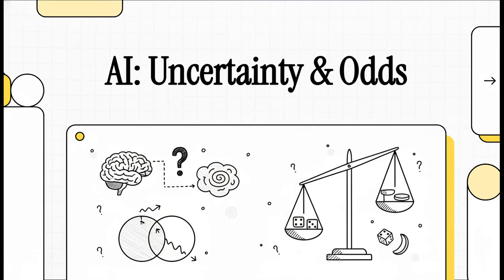Welcome back, everyone, to Foundations of AI. This is a big one, our very first session of Season 3. And we're diving straight into a concept that is absolutely critical for modern AI, uncertainty. Let's get right into it.